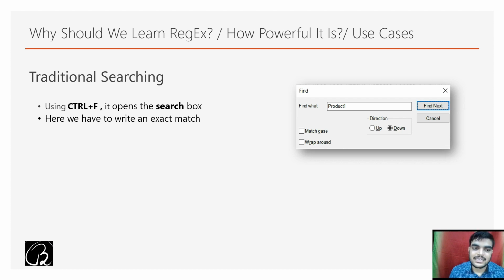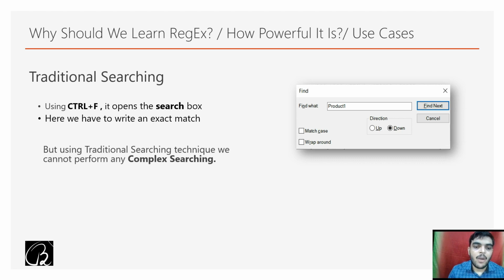Now it's great, but it has some problems. Let's see what the problems are. We cannot perform complex searching using this traditional searching technique. Hold on, what do we mean by complex searching? Let me give you one example.